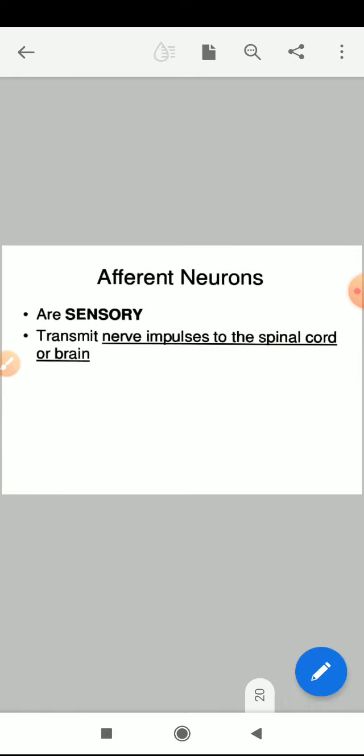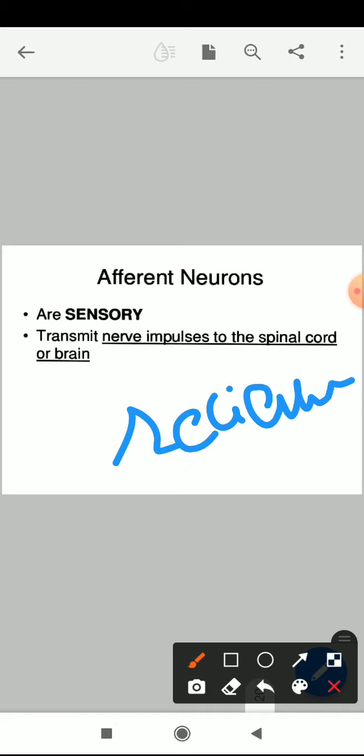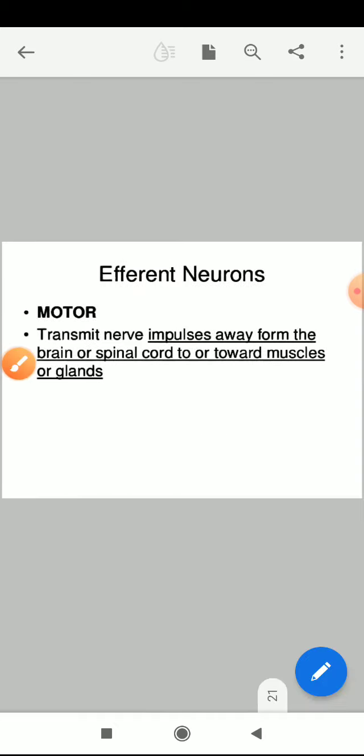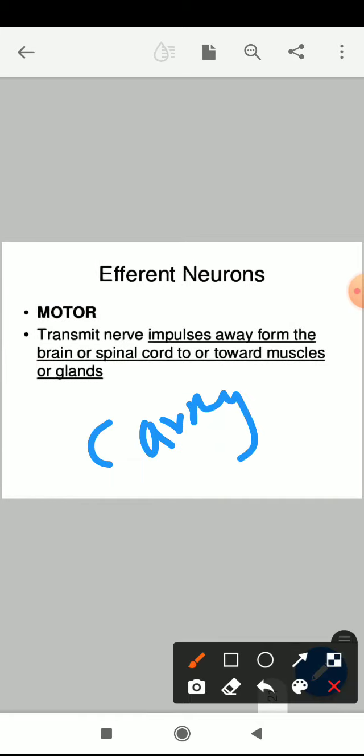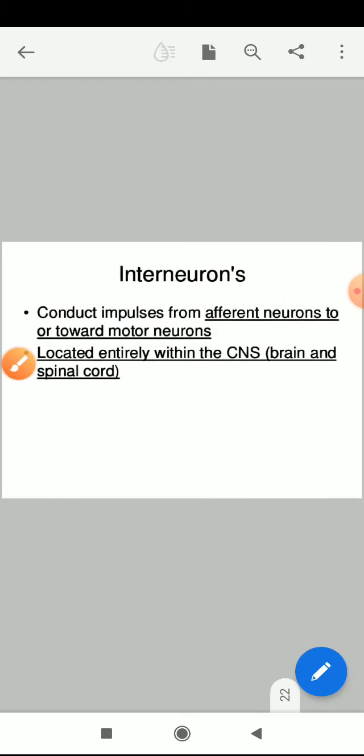So afferent neurons are like receivers. You can also call them sensory. They receive the information, and efferent neurons are the motor neurons, which carry the information to the motor region, the effector or the tissue.